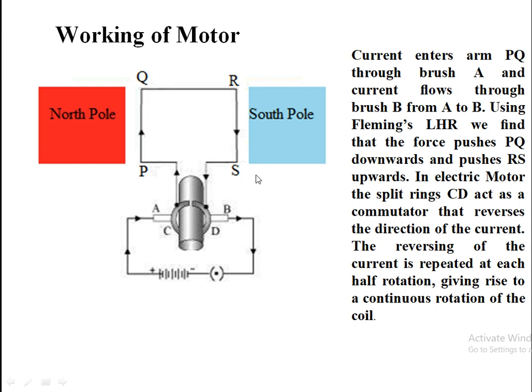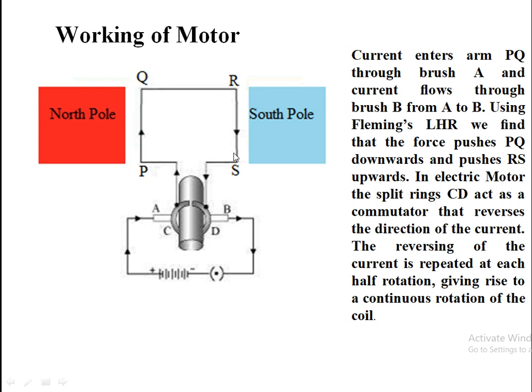So here the force experienced by this PQ part of the coil is downward, and here when current enters at R and leaves at S, the current direction changes. The magnetic field direction is the same, north to south. Here the RS will experience the force upward. So PQ experiences the force downward, RS experiences the force upward.